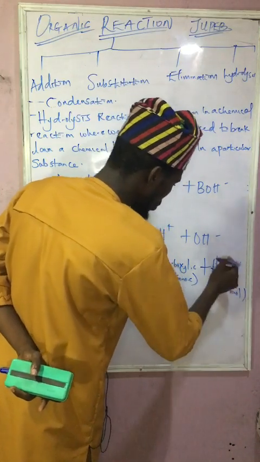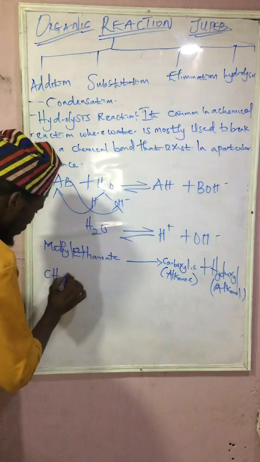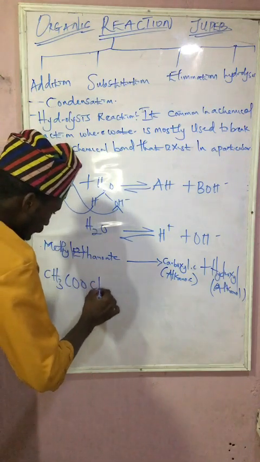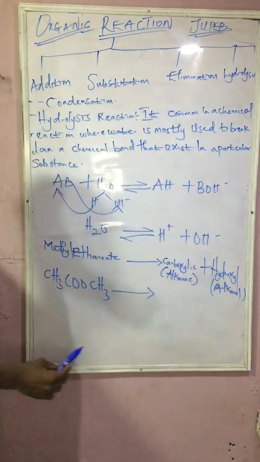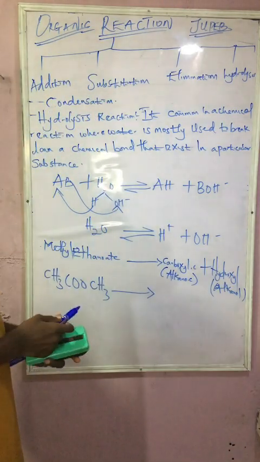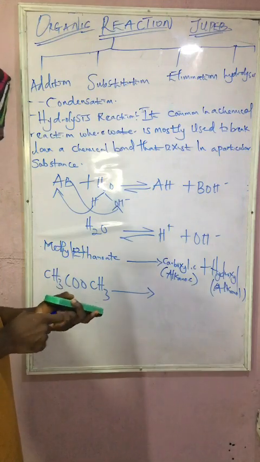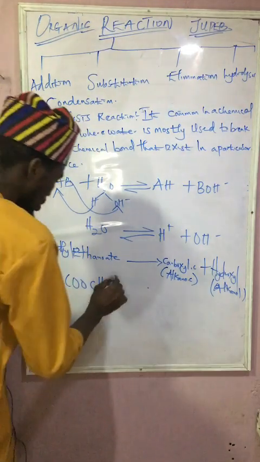For those of you that did not know, so this is it. So now, if I have CH3COO and what here? CH3. This will give us what? How can we easily have carboxylic as well as what? Alkanol. So, if I want to add water to this,